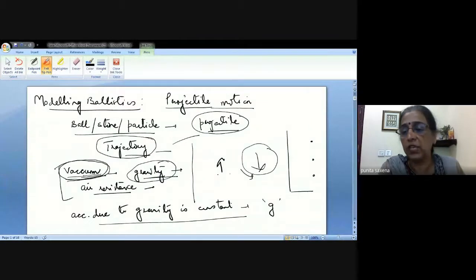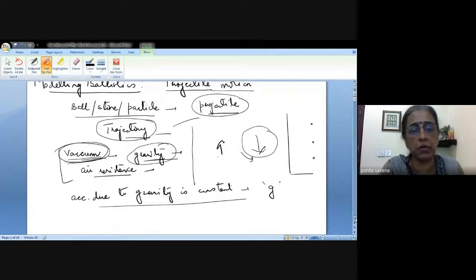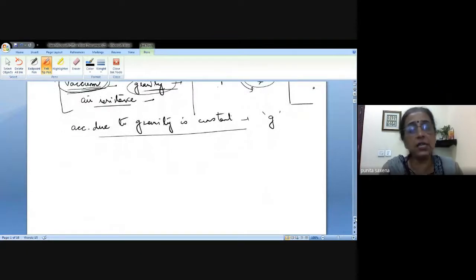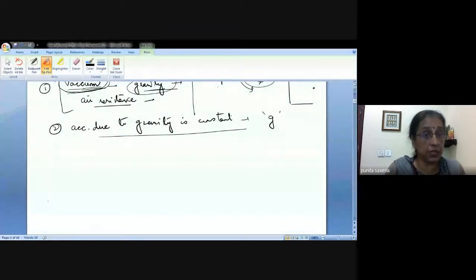Accordingly, we have the value of g with us. What do you take it as? 9.8 or 32, depending upon what your unit of measurement is. So these are, in fact, the basic two assumptions which we are making, and then trying to see how the equation is going to be governed for any particle.